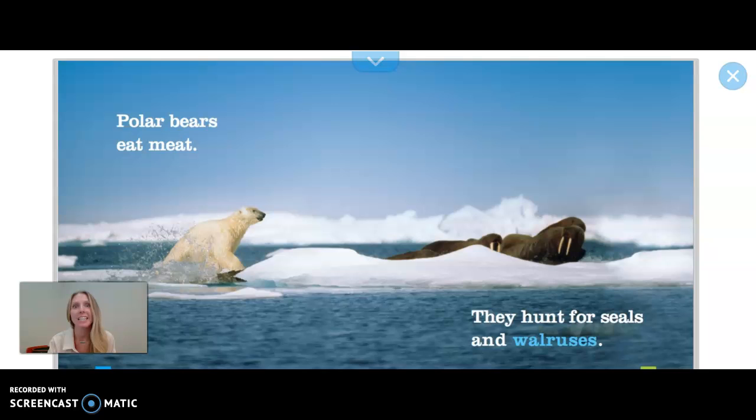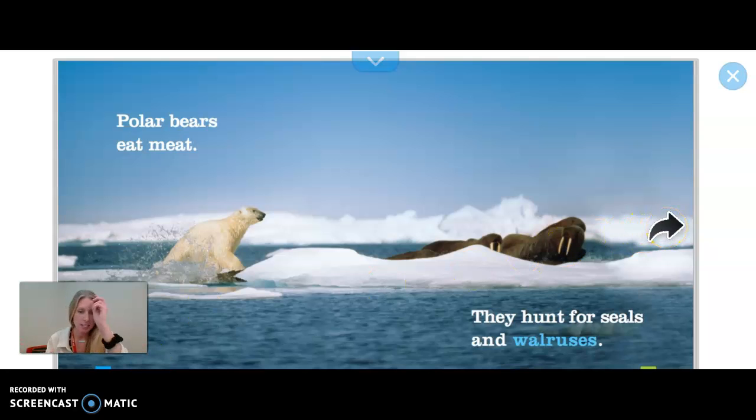Remember yesterday we read about polar bears, and we were pulling those key details from every page as we read through the story. Those key details are what support the main topic of the story. We figured out that we thought the main topic was polar bears. The one clue that we found was the title, and then as we went through every single page, we were seeing pictures and all this information about polar bears. Then our job was to find that text evidence, those key details from the book to support that main topic. We're going to continue where we left off yesterday, and continue to read all about polar bears, and you will add to your tree map.